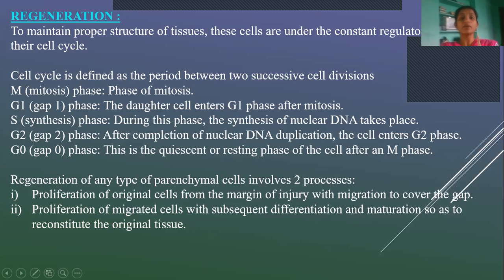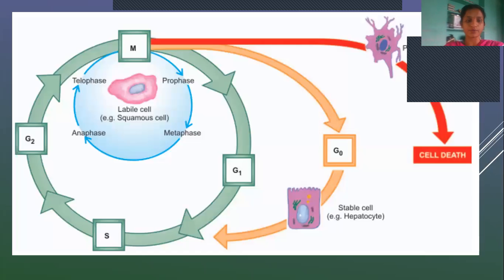So in the first step, it will undergo proliferation from the margins and cover the gap formed during the wound. Then the cells that have proliferated will differentiate and undergo maturation and give the normal structure and function of the original tissue. This is the cell cycle. This is the mitotic phase. In the mitotic phase, these are the processes: prophase, metaphase, anaphase, and telophase. And G1 phase, S phase, G2 phase, and again, if this process doesn't take place, it leads to cell death.